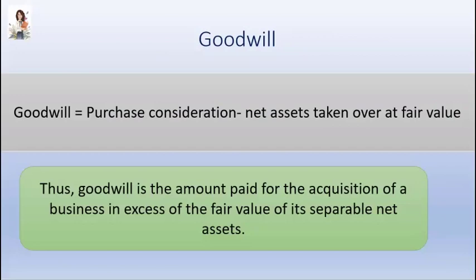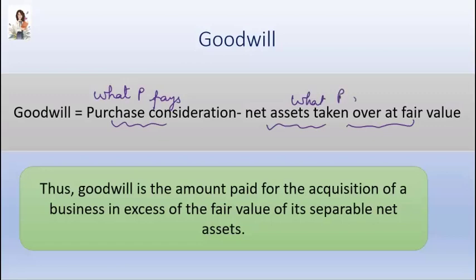Now we must understand the concept of goodwill. The formula for goodwill is purchase consideration minus net assets taken over at fair value. What is purchase consideration? It is the amount that the purchaser pays. And what is net assets taken over at fair value? Whatever the purchaser got.